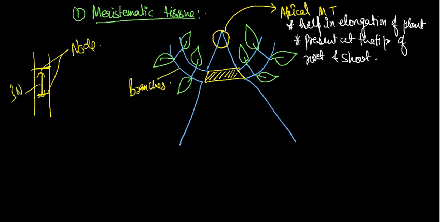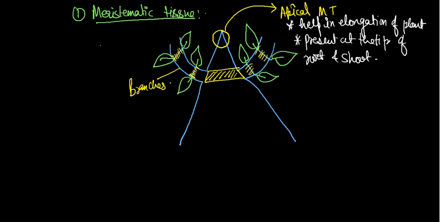Okay, now listen very carefully. So in the middle part where the branches arise, the place where the node is, here is also a node. Here is also the base of the leaf. So here the tissue that is present is called as intercalary meristematic tissue. So what is the work of intercalary meristematic tissue?